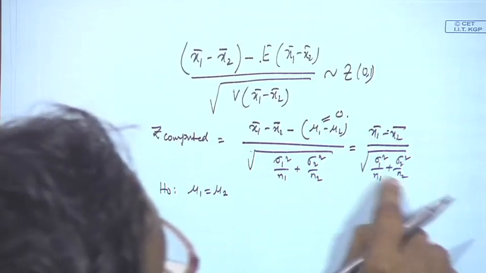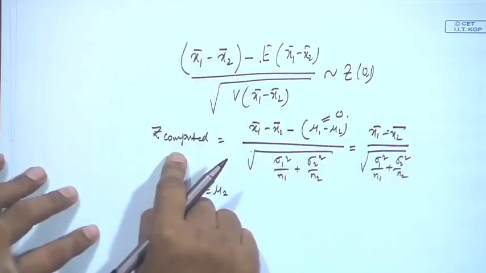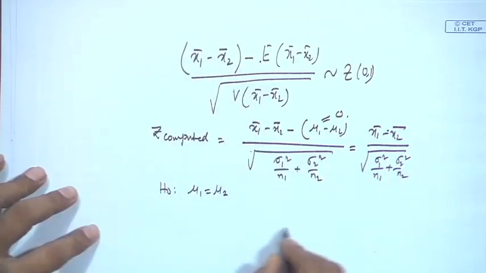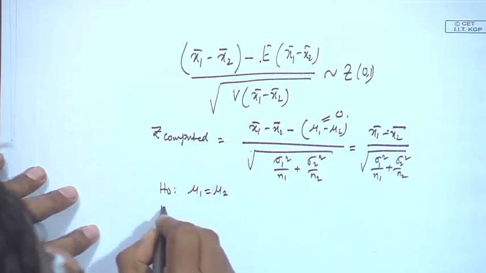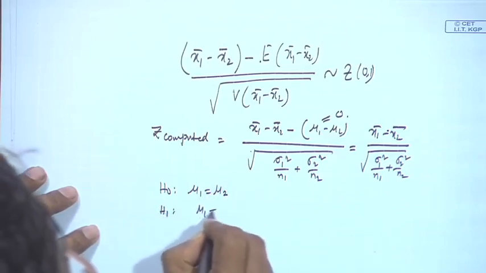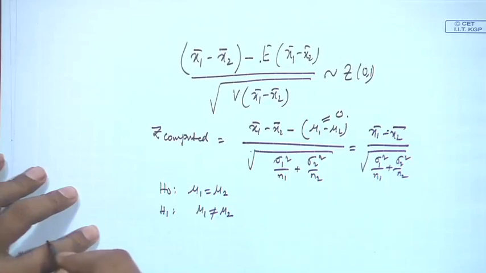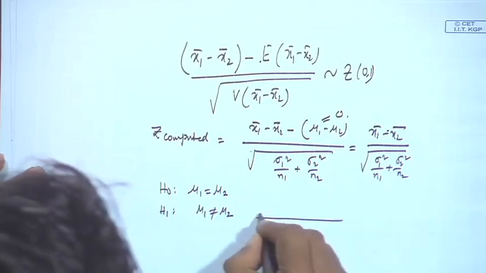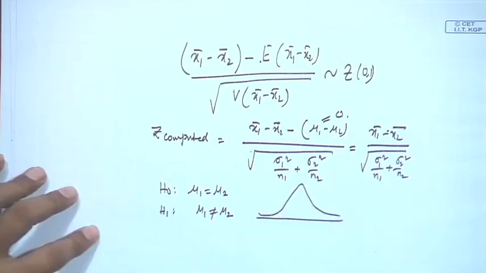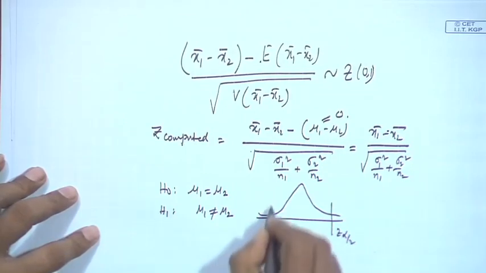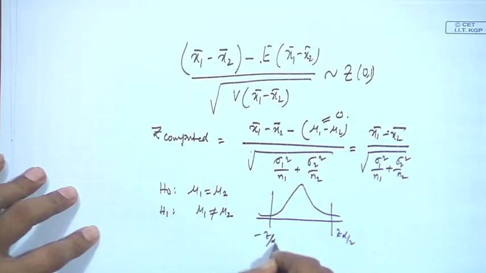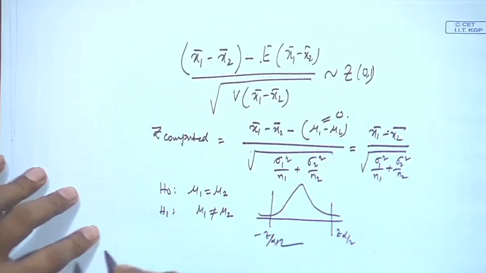You know n1, n2 and sigma 1, sigma 2; compute this and then set your alternate hypothesis mu 1 not equal to mu 2, that is the two tailed case. So, z alpha by 2, minus z alpha by 2, find out where it is falling.